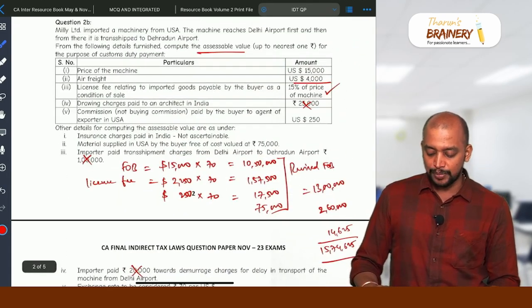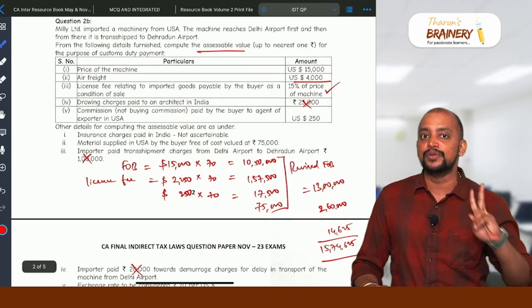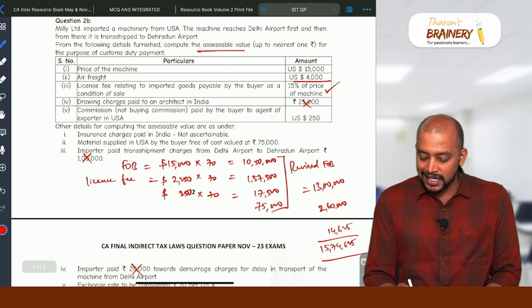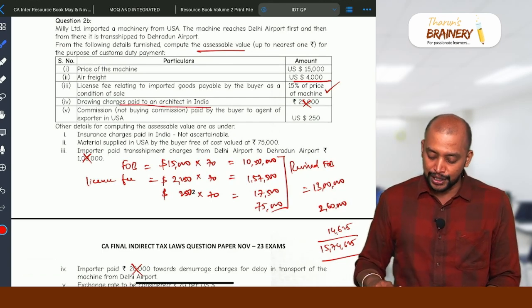So again, it's a simple question except for the transshipment charges and demurrage charges. And even drawing charges paid to an architect in India should not be coming into the value.